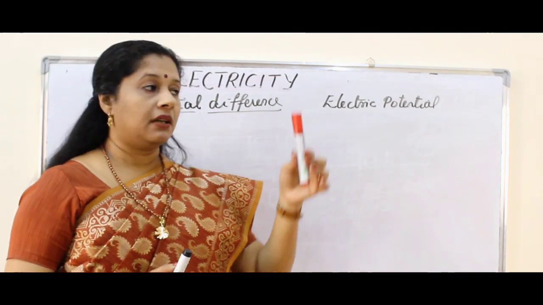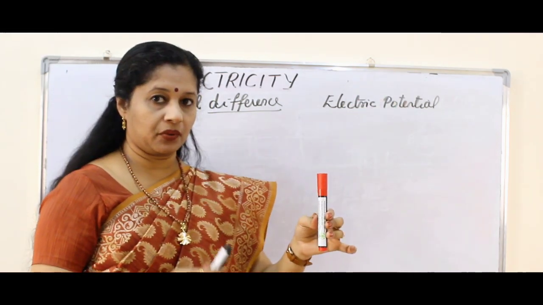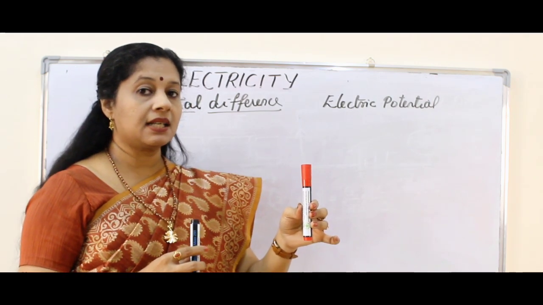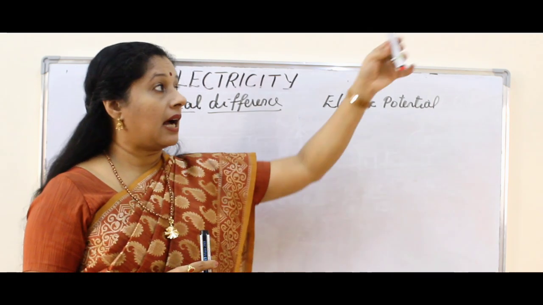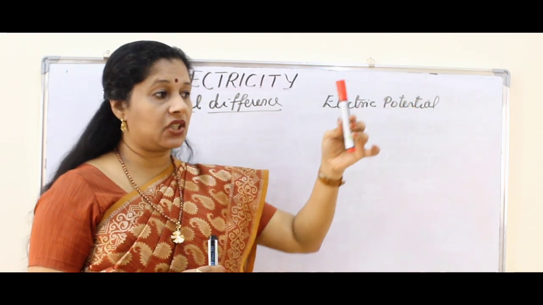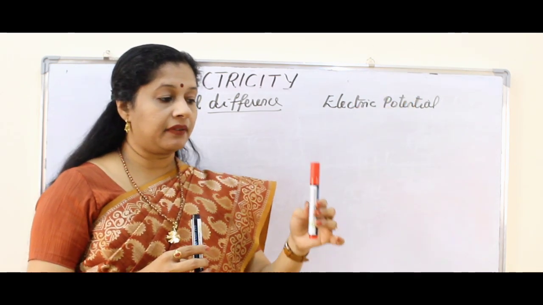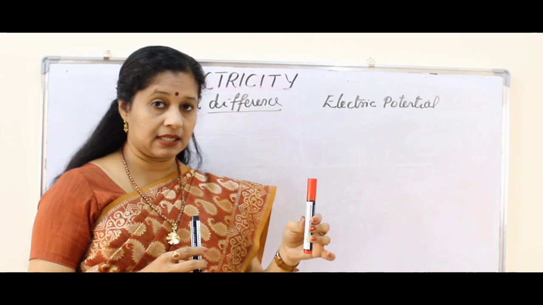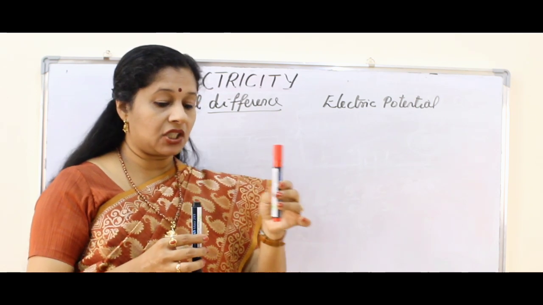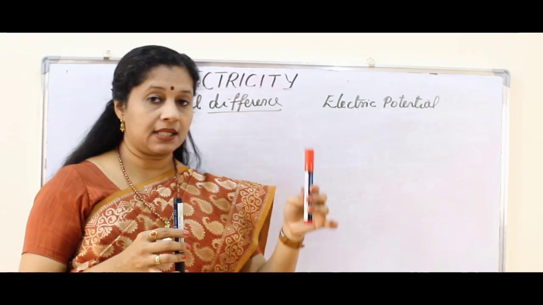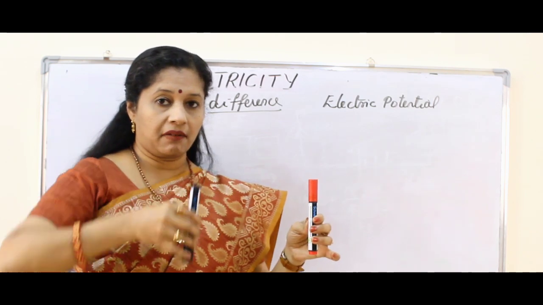But we are going to learn about potential difference. Remember, first I brought the charge till here. Next, from infinity, I bring the unit positive charge till here, and then from this point, we bring the charge till here. So this is the initial point, this is the final point.